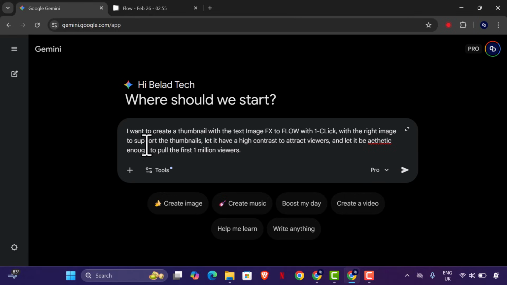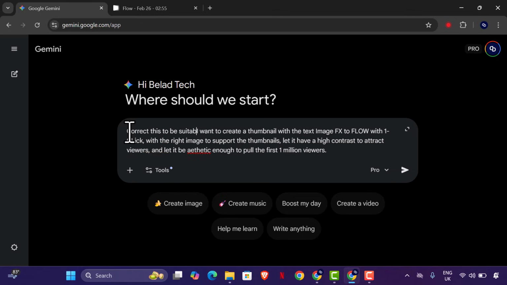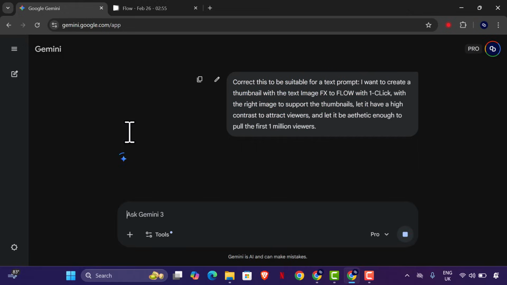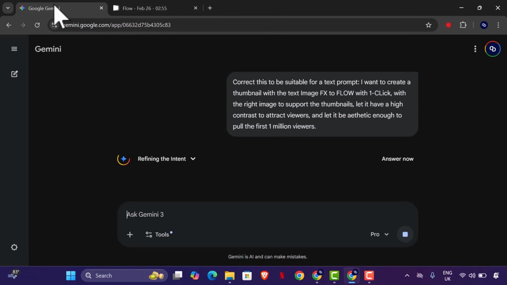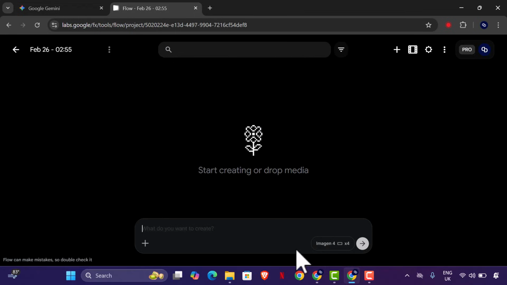1 million viewers. So let's say correct this. I want to correct the prompt first. Correct this to be suitable for a test prompt. Okay, for a test prompt. So let me have this so that I can try to use this image generation of Flow, and that way we are going to use Imagen 4 to generate. Then we can see if we can edit as well with Nano Banana Pro.